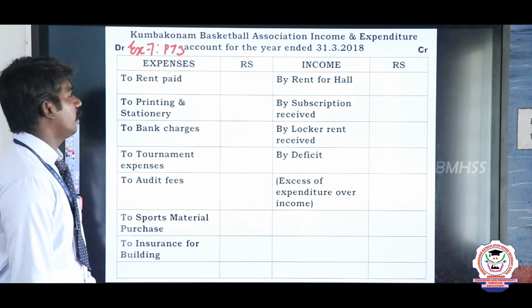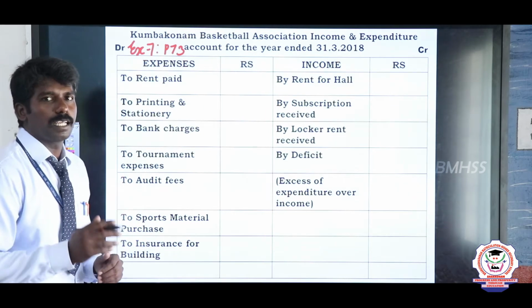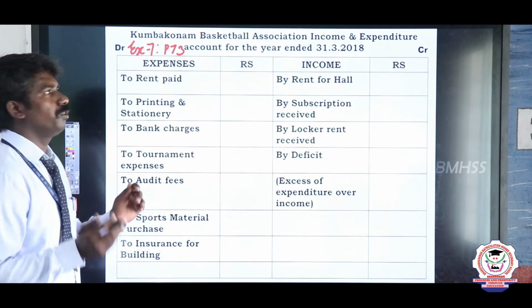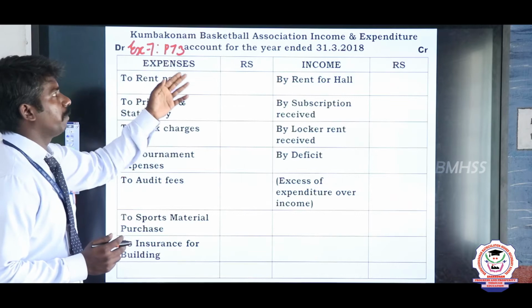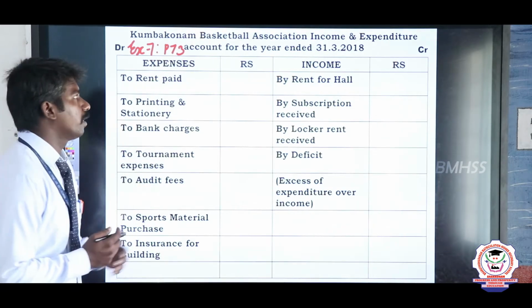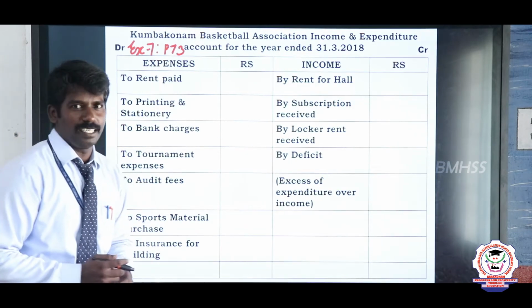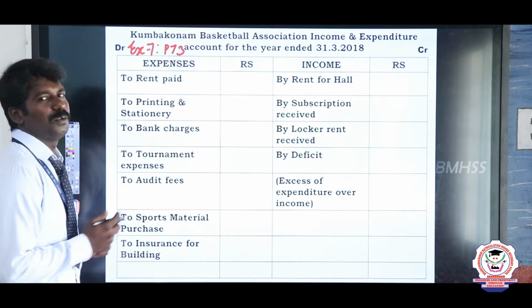Now we will solve exercise number 7, page number 73. From the given information, we are going to prepare the Kumbakonam Basketball Association income and expenditure account for the year ended 31/3/2018. Okay, children, are you ready? Okay, we will solve one by one.